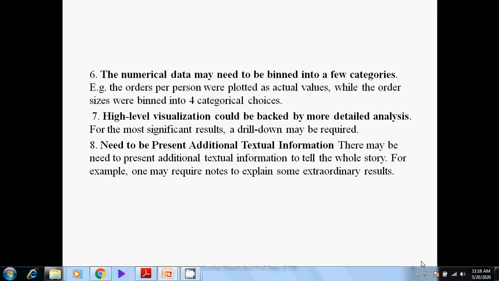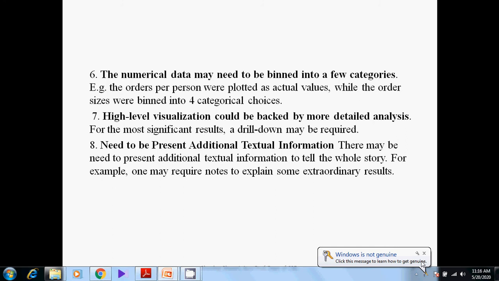The seventh step is that a high level visualization could be backed by more detailed analysis. For the most significant results, a drill down may be required. If you take any large sector business, you can drill down. If there are 1000 employees, then 500 employees, 250 employees, 100 employees, 10 employees, like that you can drill down and present the data. Drill down means you go on dividing and fetch the appropriate data. You do data mining for operations.